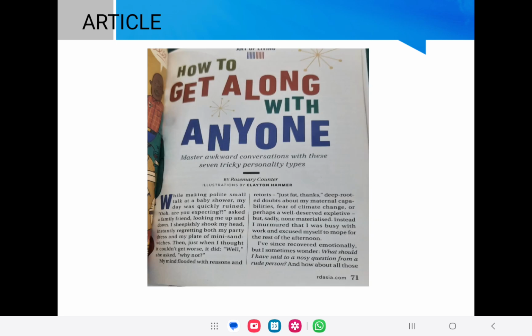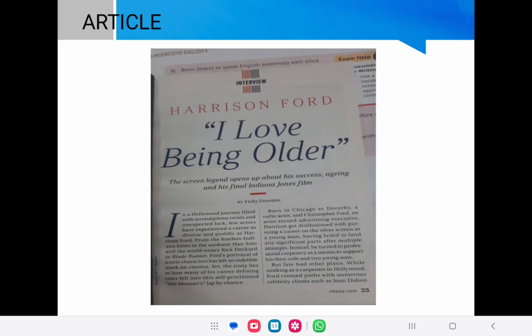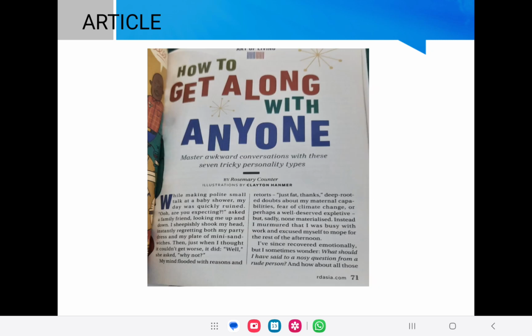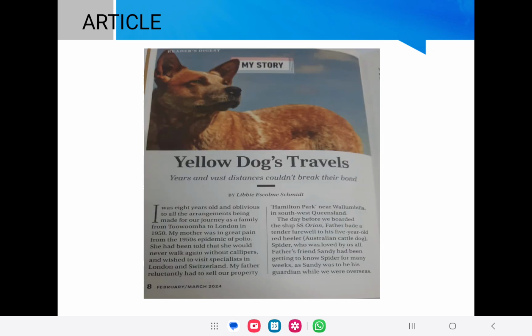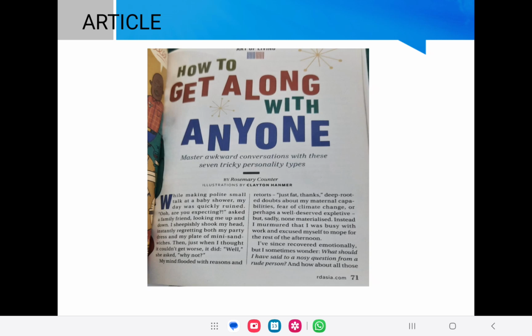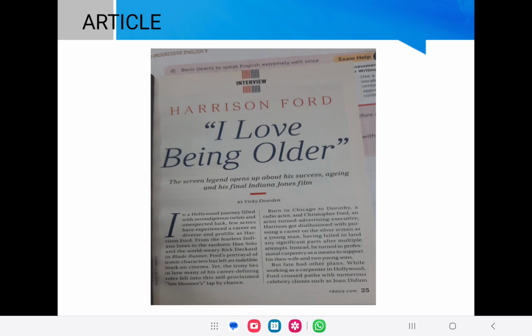Look at this: How to Get Along with Anyone, the title, and then by, the name of the writer is given. The third one is I Love Being Older. The title is given and then the name of the writer. In all these three pictures you see that the most prominent thing is your title.